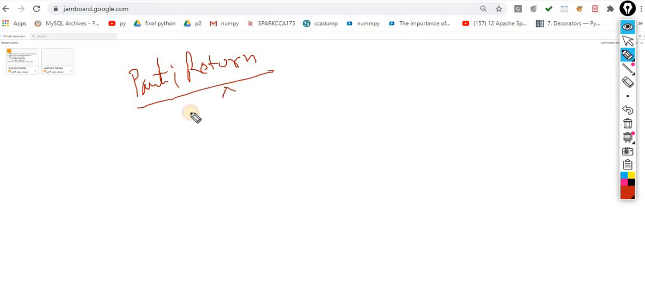Okay, in the last video we learned about parameters and the return statement: how we can return a value, what the meaning of a parameter is, how we can pass it, and what actual parameters and formal parameters are. Today we will move one step ahead. We will cover what remains inside the function, step by step.